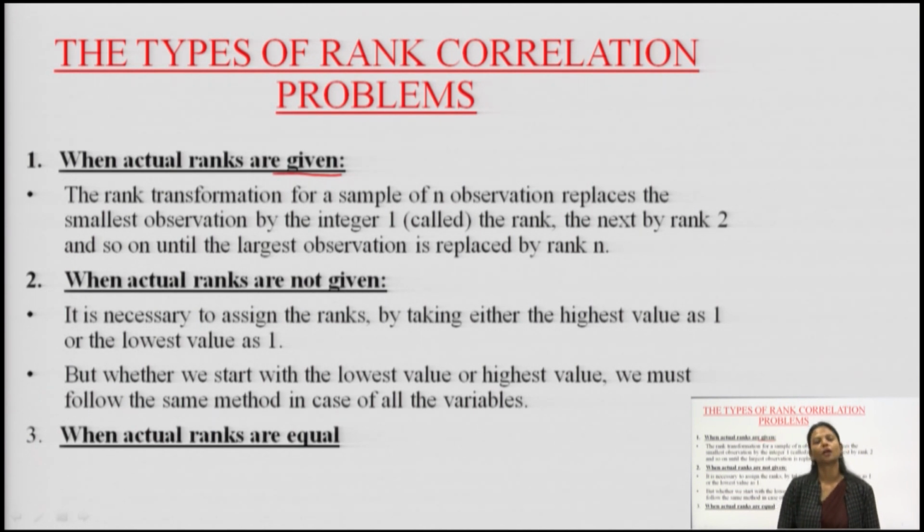The second case in which we use the rank correlation method is when the actual ranks are not given, but we are supposed to assign the ranks. In this case, it is very necessary to assign the ranks, first of all, taking either the highest value as 1 or the lowest value as 1. Whether we start with the lowest value or the highest value, we are supposed to follow the same method of ranking for both the variables, for both the series which we have.